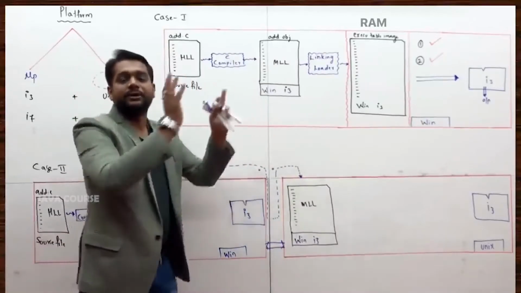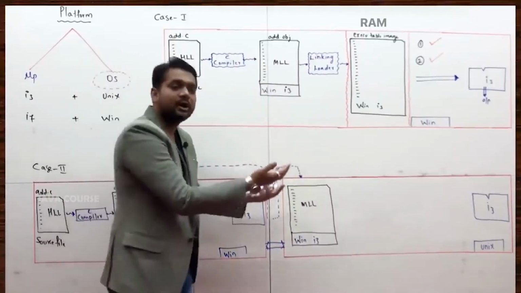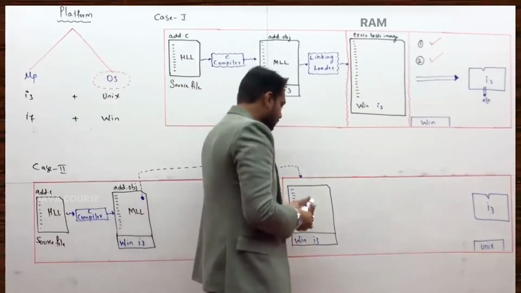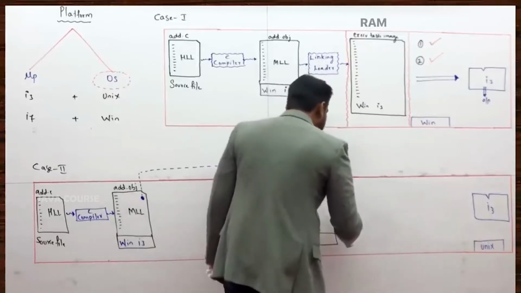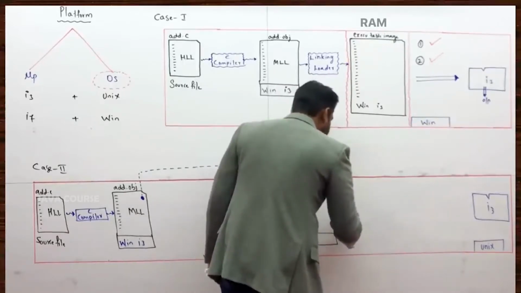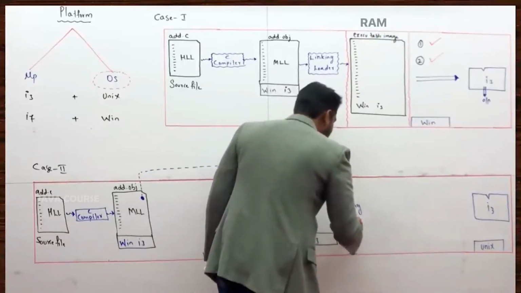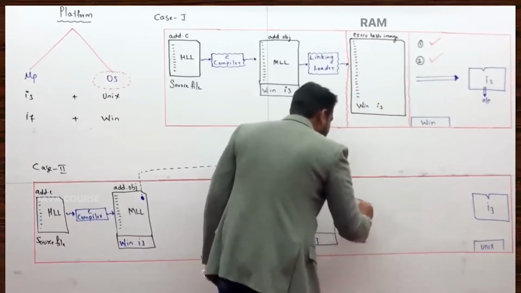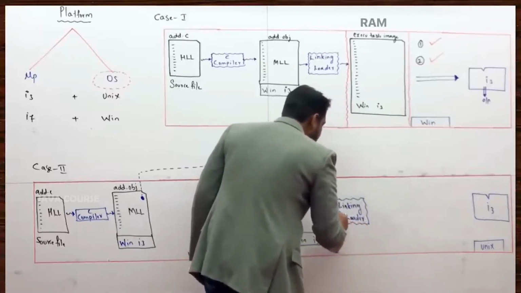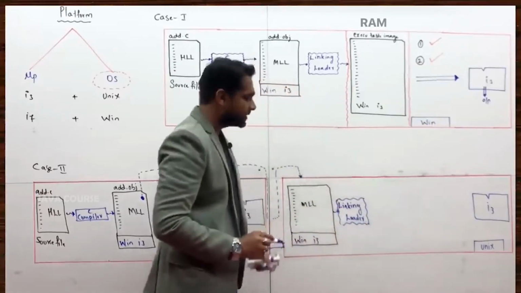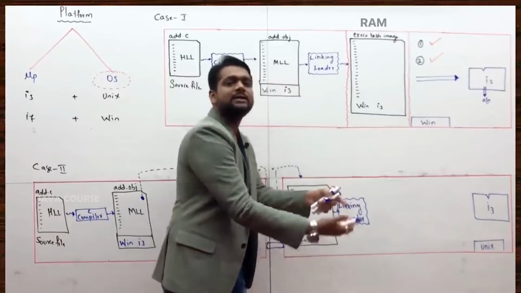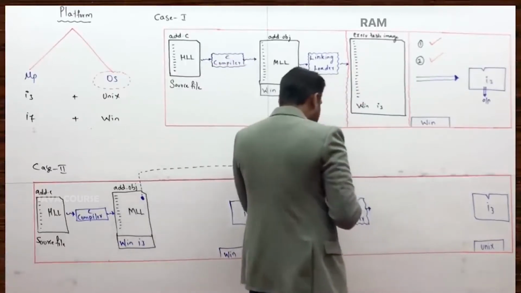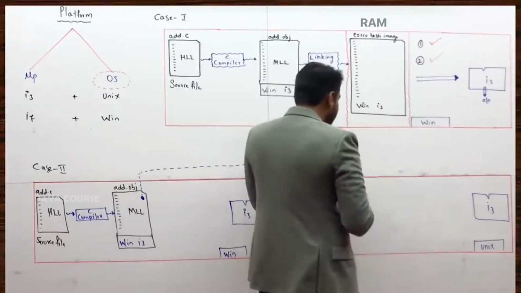Now I want to execute it. Directly I cannot execute because incomplete file. What I will do is I will give this to linking loader. Why I have to give, you know? I will give this file to linking loader. If you will ask me, sir, what linking loader does? It will take this incomplete file, link that header files, will generate an executable file that would be loaded directly onto the RAM of the computer.